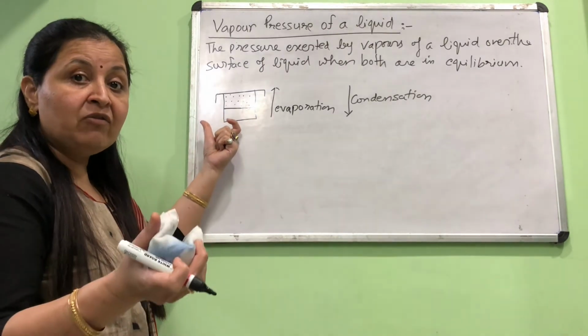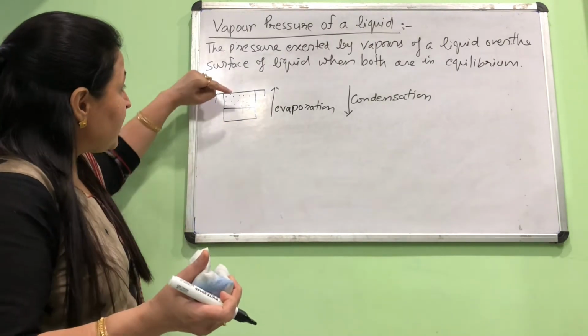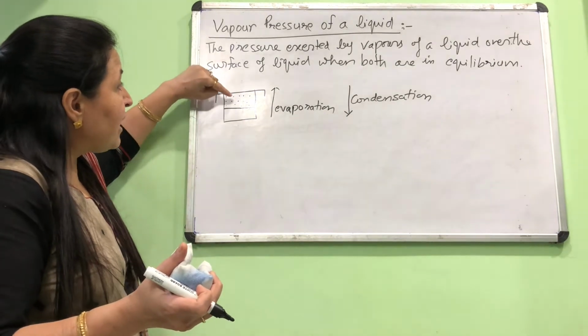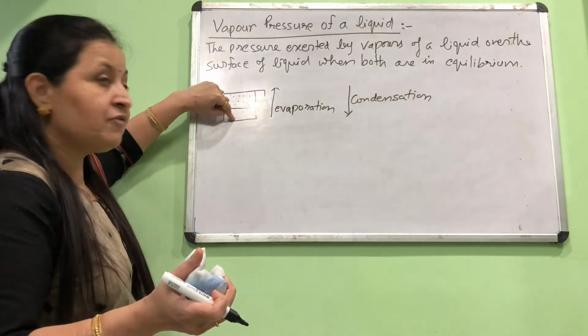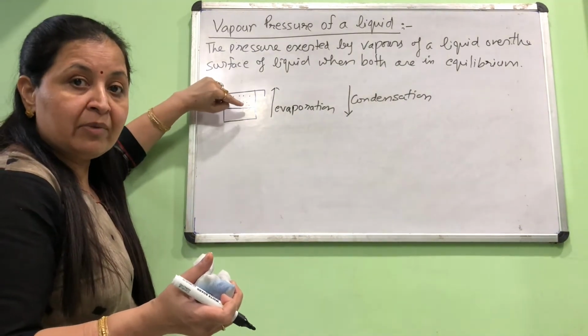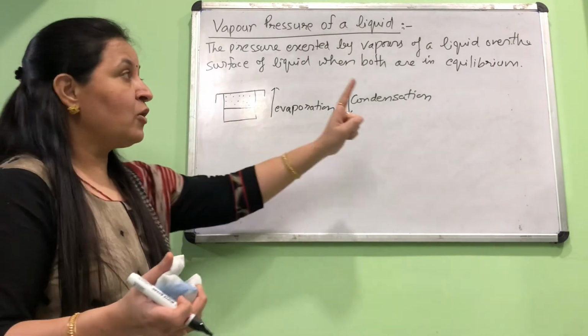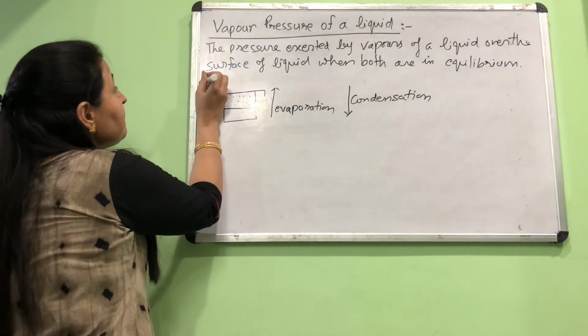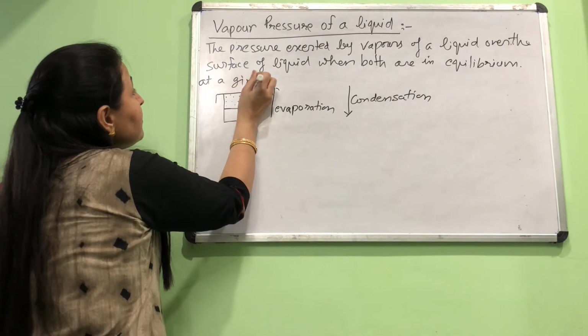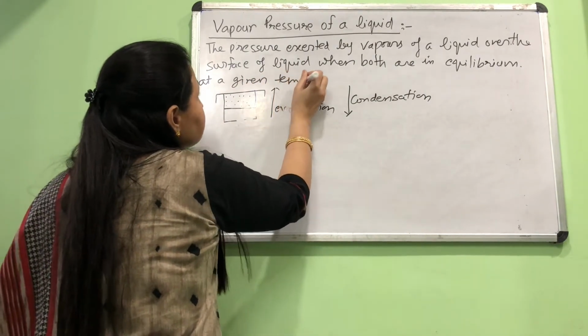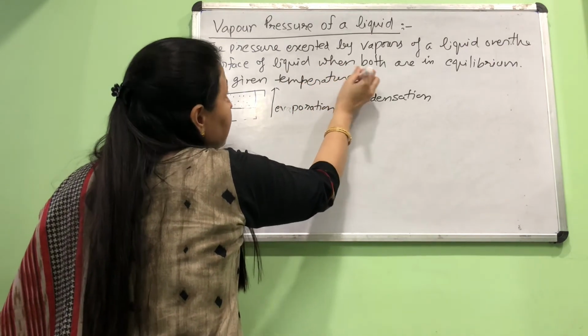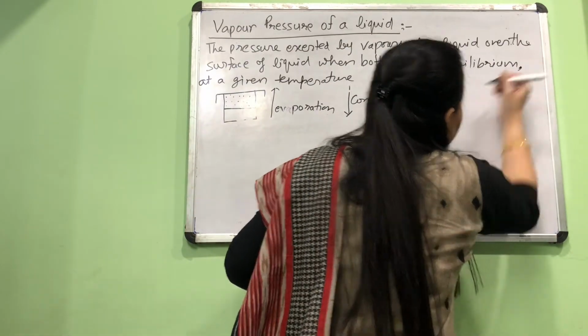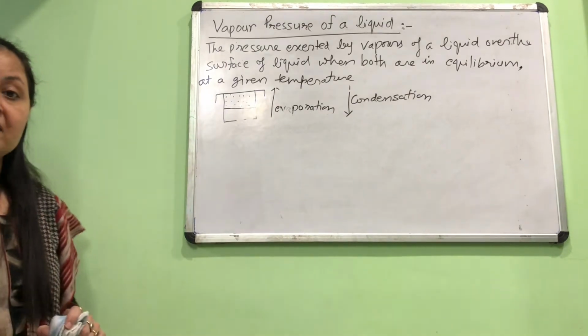So now we can define vapor pressure: the pressure exerted by vapors of the liquid over the surface of the liquid when both are in equilibrium, at a given temperature.